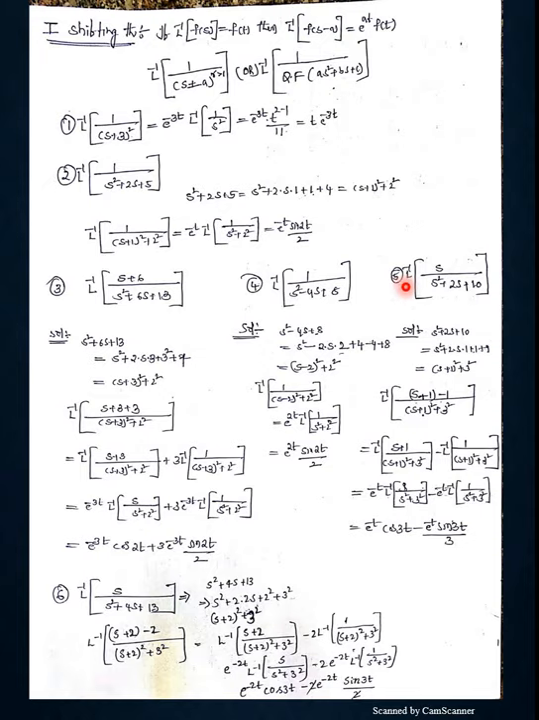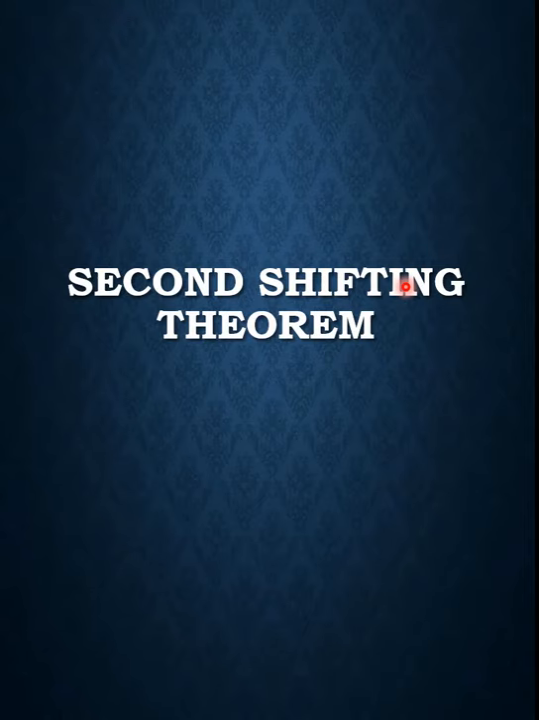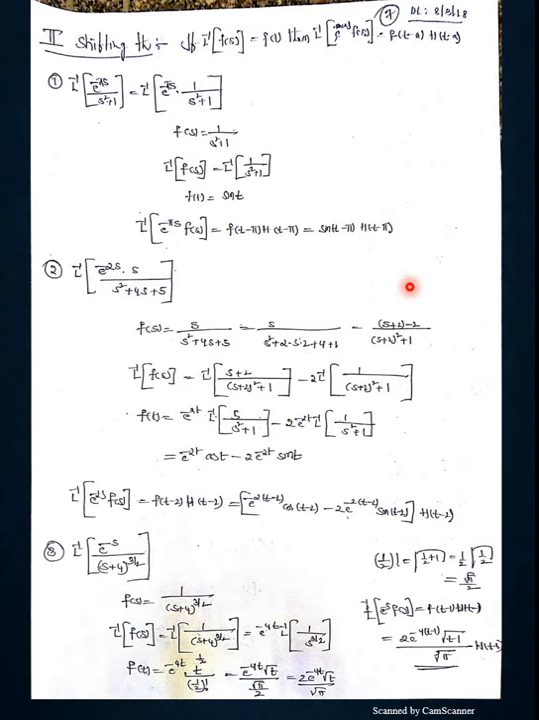Now we'll come down to the second shifting theorem. What does the second shifting theorem state? If L inverse of F of s is equal to f of t, then L inverse of e power minus a s into F of s is equal to f of t minus a into h of t minus a. Listen carefully. Any function which is a multiple of an exponential comes under the second shifting theorem. Look here, any function multiple of exponential results in f of t minus a into h of t minus a. So don't get confused.